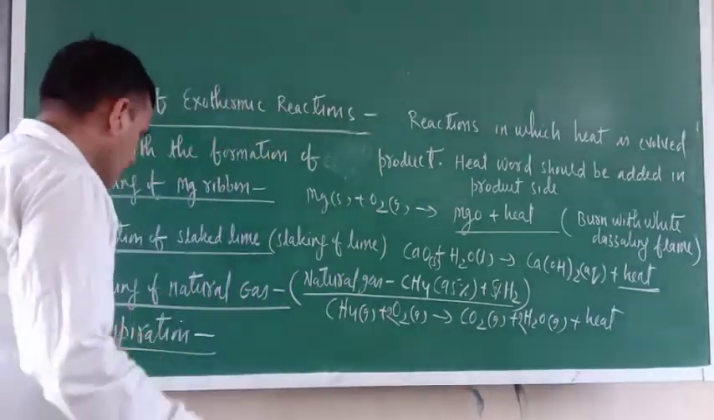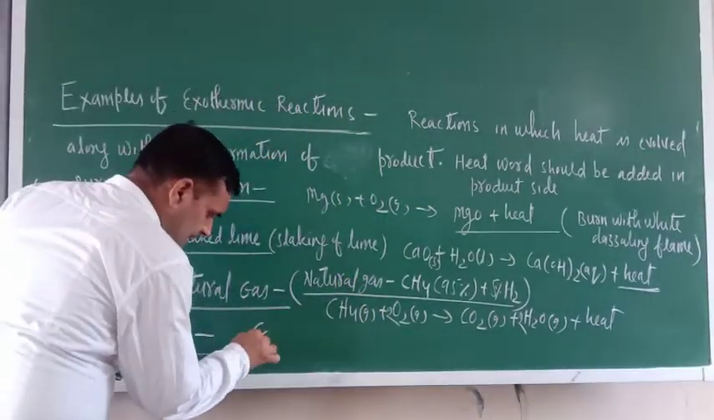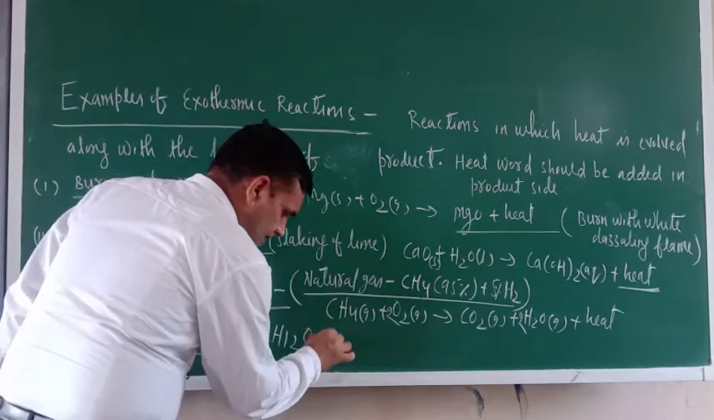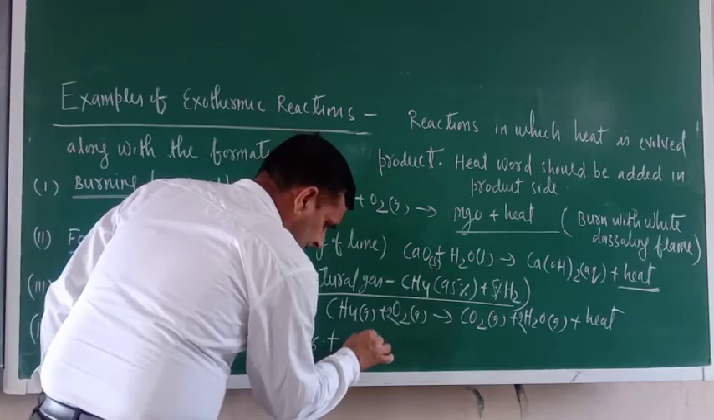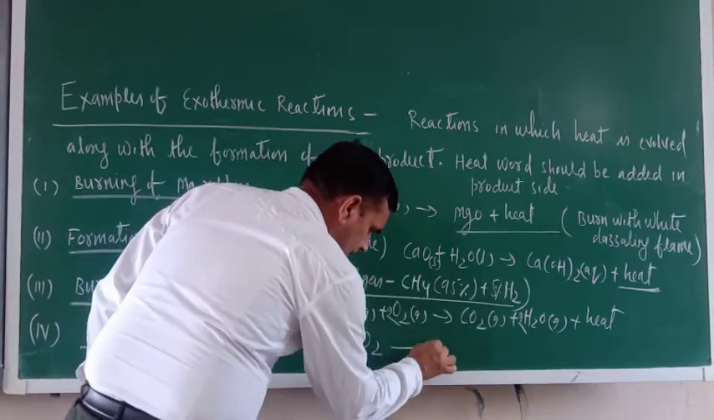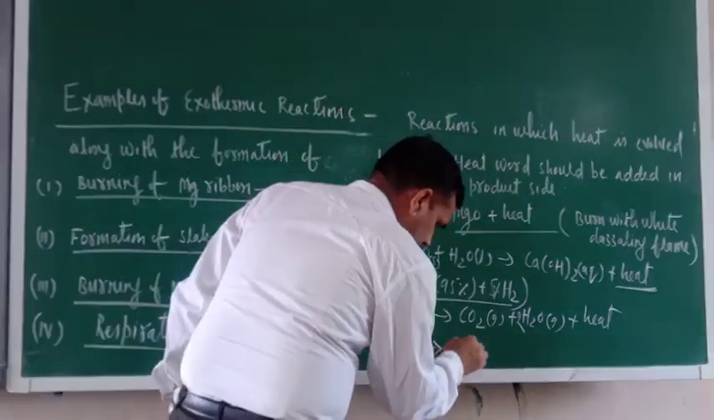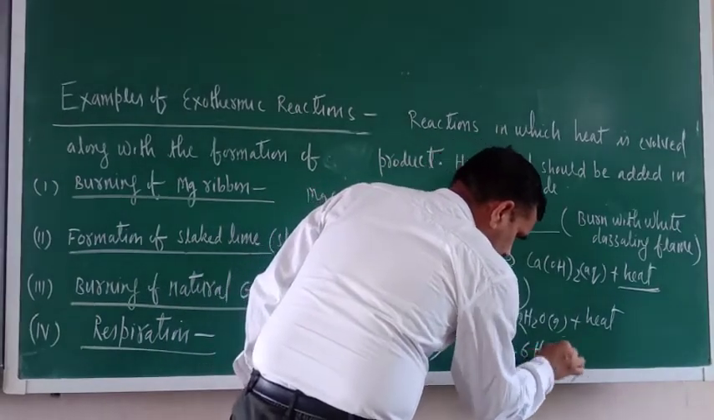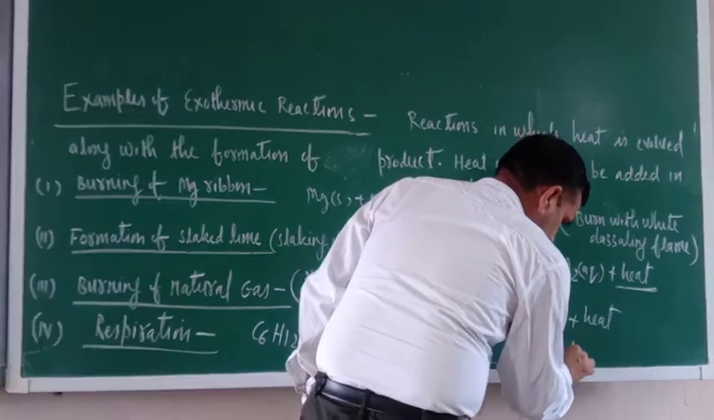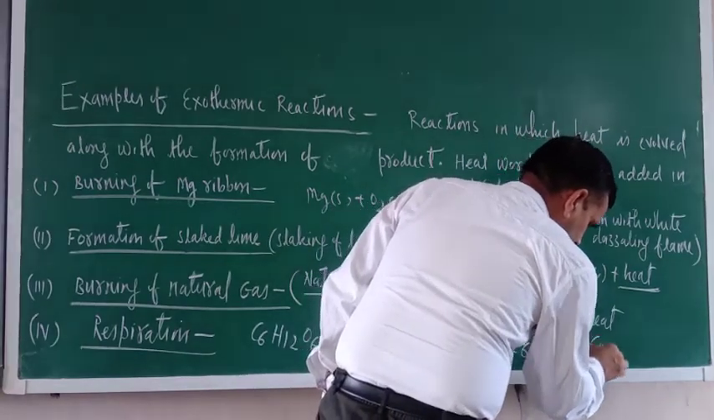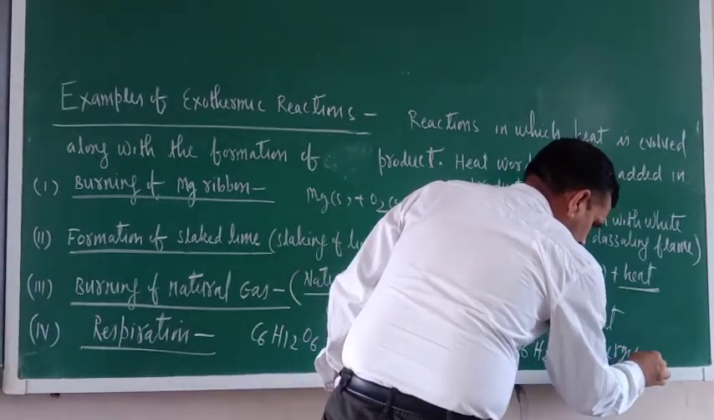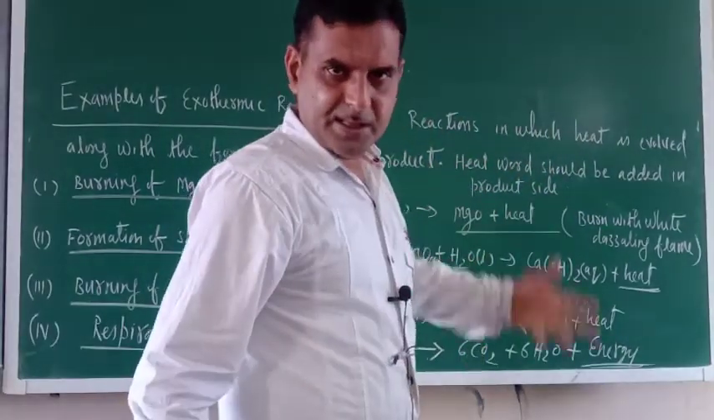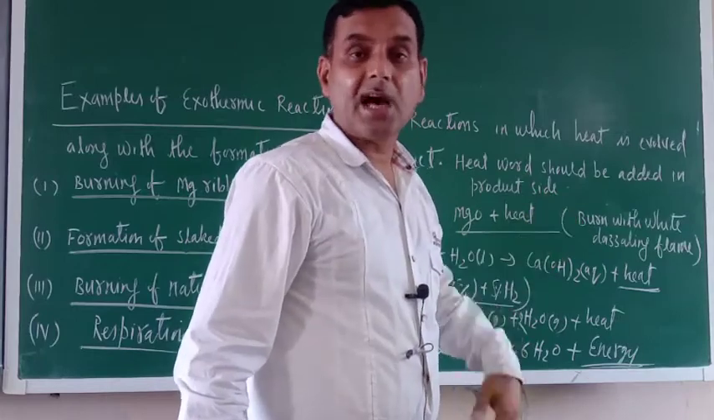So that glucose, just see, glucose means C6H12O6. Okay, this will be oxidized with 6O2, respiration. Then what would be there? 6CO2 plus 6H2O, plus energy. Energy is released, and what is this energy? This may be in the form of heat or some other form.